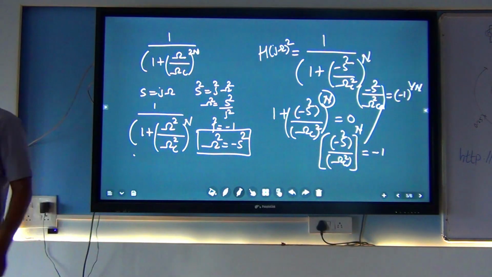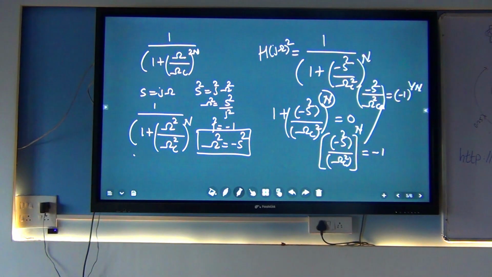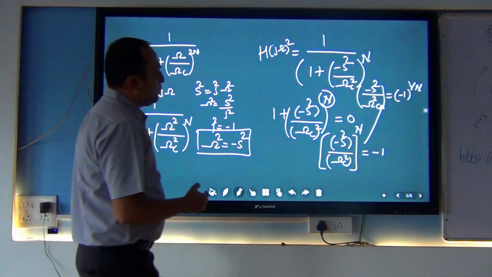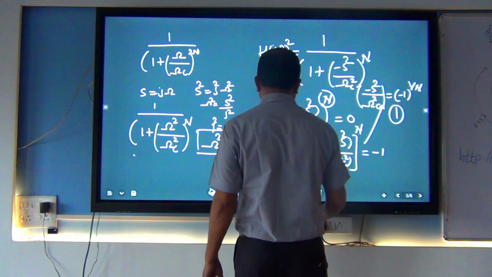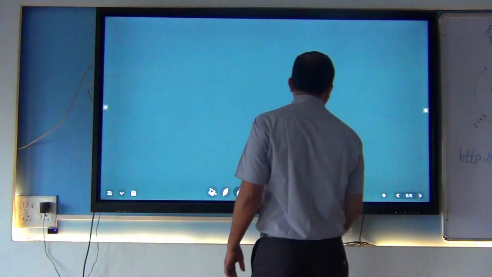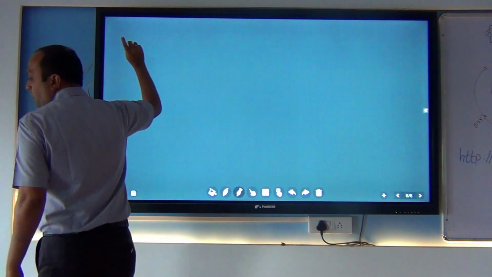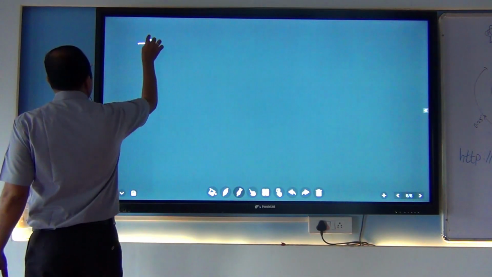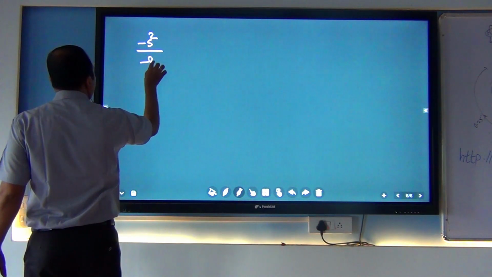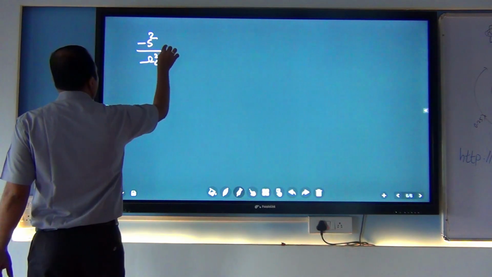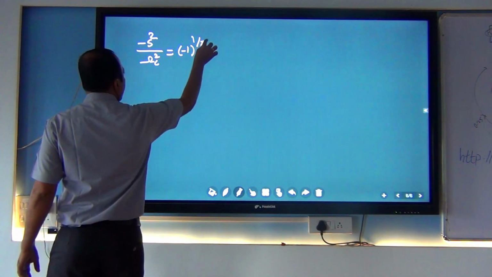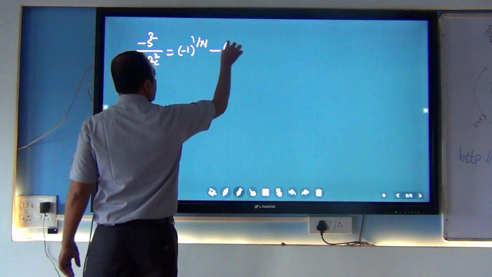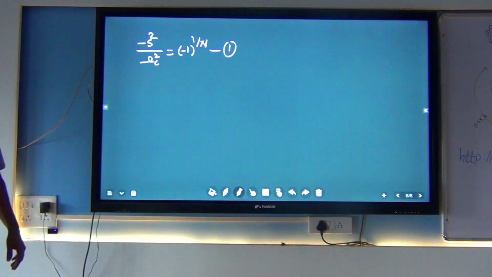This is your equation number 1: minus s square divided by cutoff frequency square is equal to minus 1 raised to 1 by n.